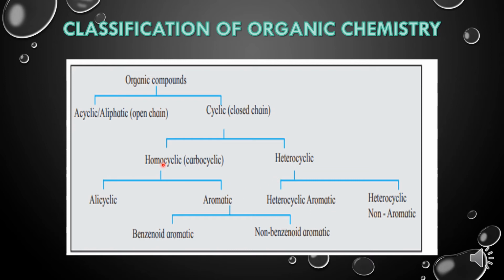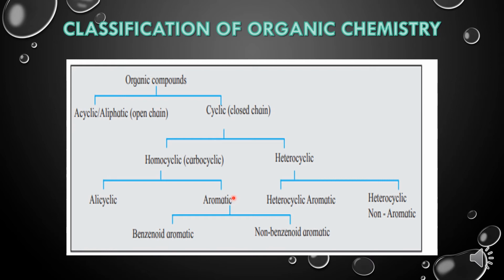Then homocyclic will be further classified as alicyclic and aromatic. Alicyclic are the cyclic compounds, and children, it is observed the properties of alicyclic organic compounds are a little similar with aliphatic organic compounds also. And another is aromatic.